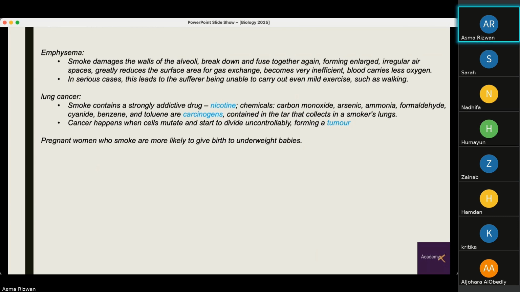Another effect that smoking has is if you smoke during pregnancy, pregnant women who smoke are more likely to give birth to underweight babies.